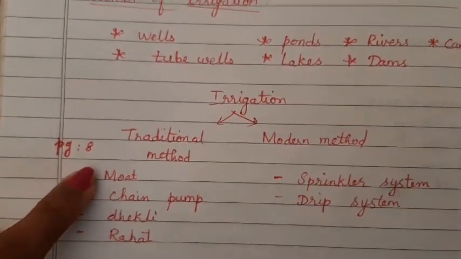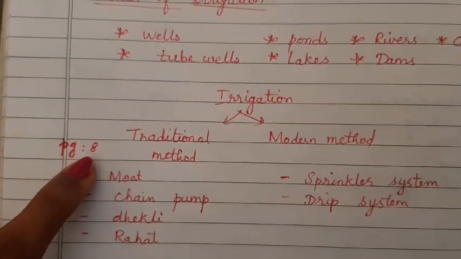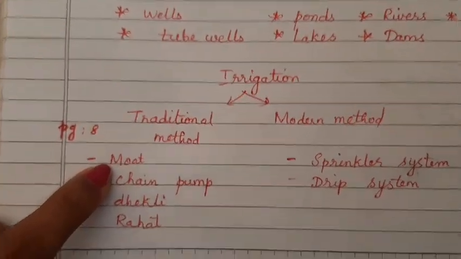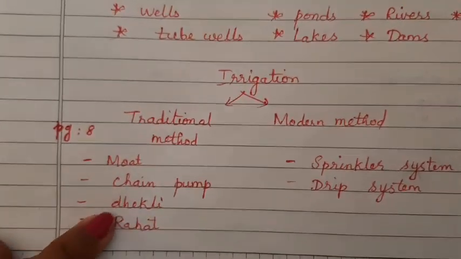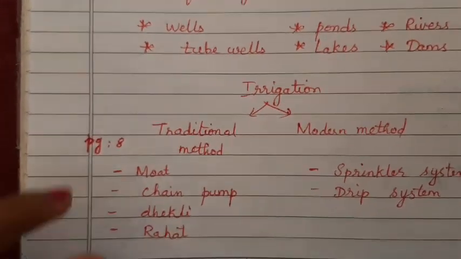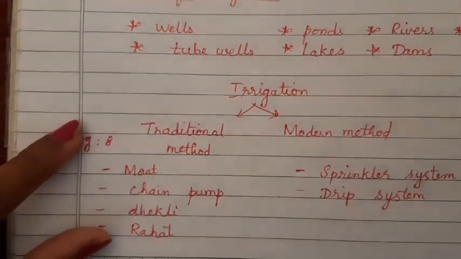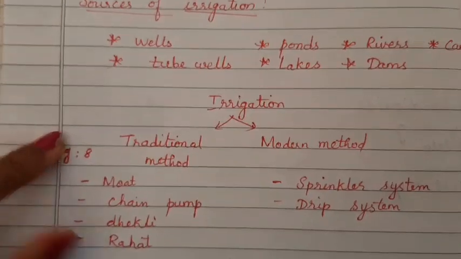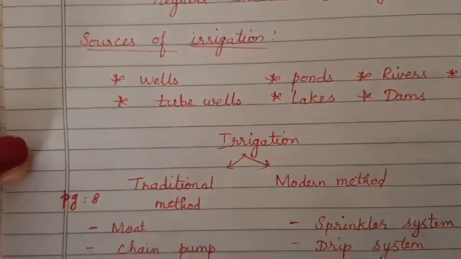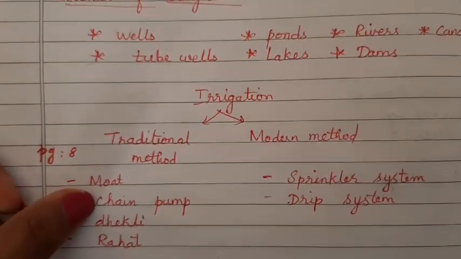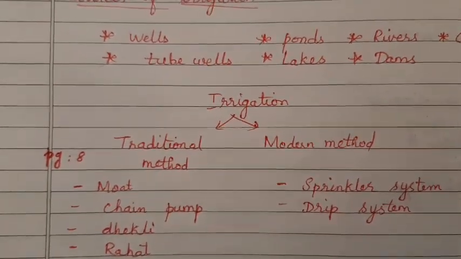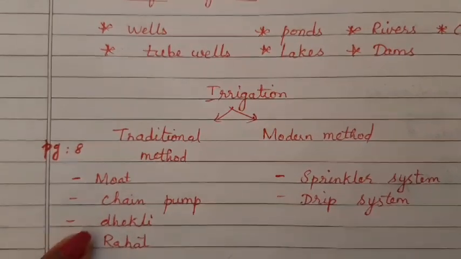For traditional methods, you can see the pictures on page 8 of your textbook. Now please open the textbook and see the pictures of moth, chain pump, Dekli and Rahat. These are the methods which were followed by the ancient people with the help of manpower, with the help of cows and with the help of pumps to supply water to the field. You can see the images for that.